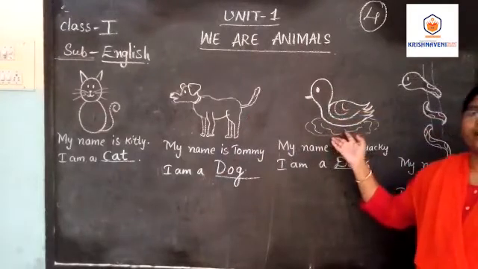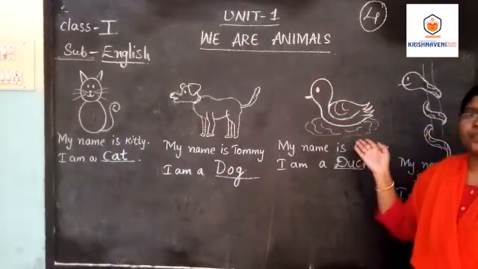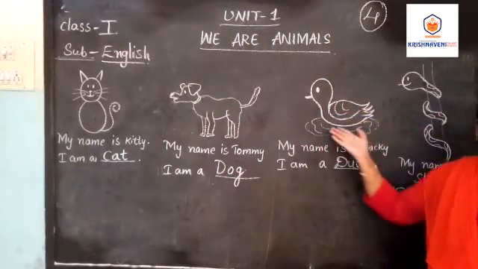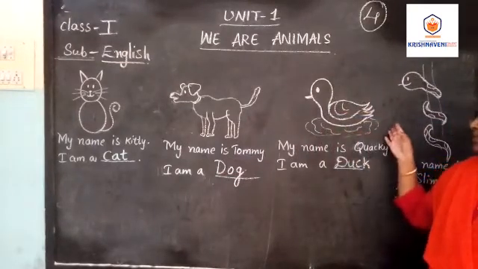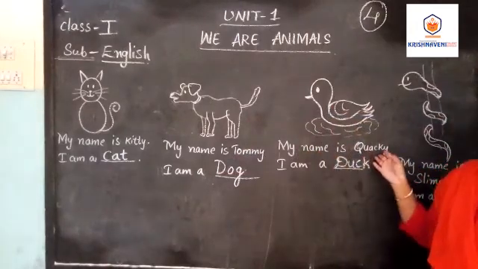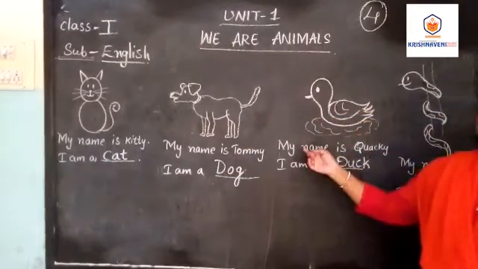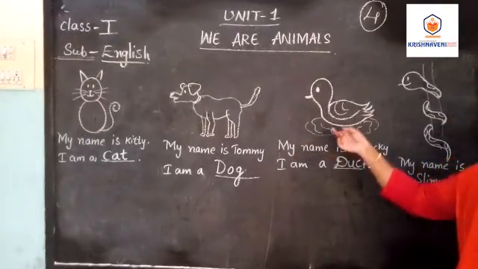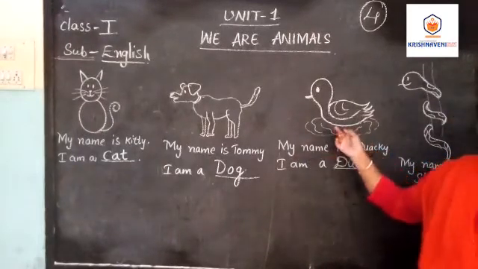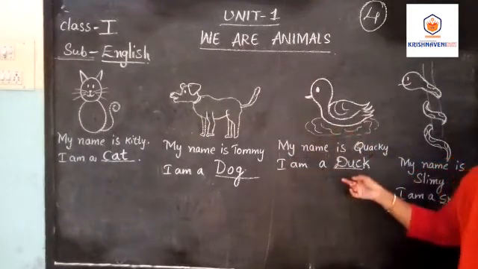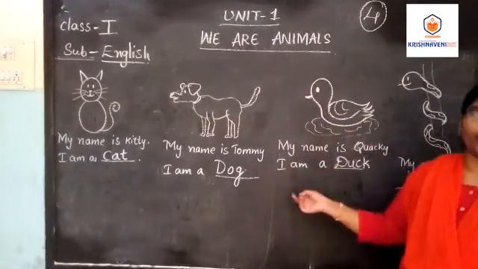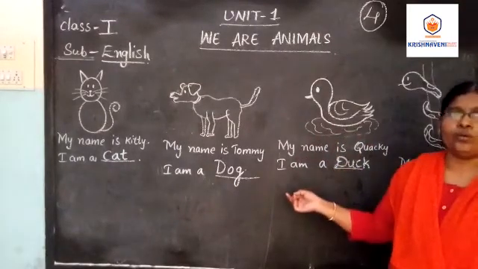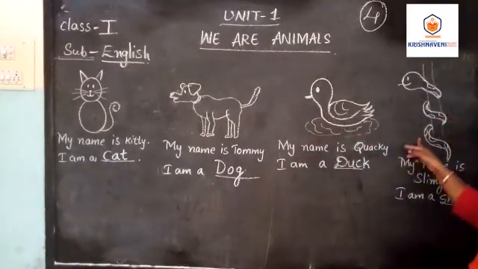What is this picture? See children, what is this picture? It is in the water, it is swimming. What is this? My name is Quacky. Yes. I am a duck. So what sound does Quacky make? Quack, quack. What sound does the duck make? Quack, quack. Going to the next picture.